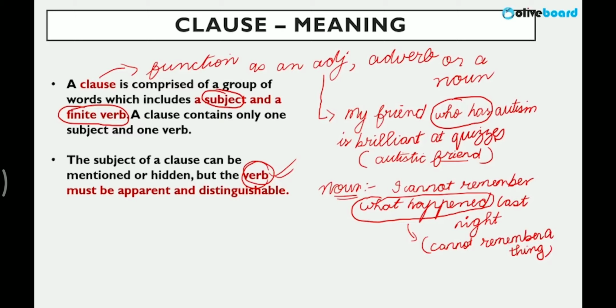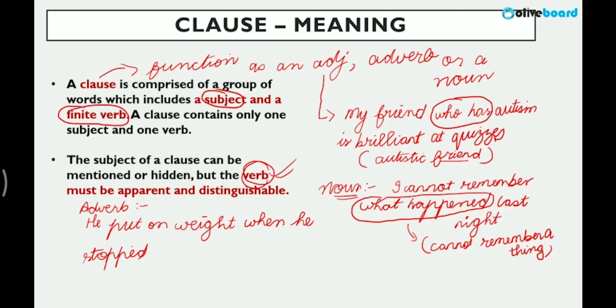Similarly, how can a clause function as an adverb? I will put this example. He put on weight when he stopped running. Now, if I see the subject and the verb here, what is the clause?